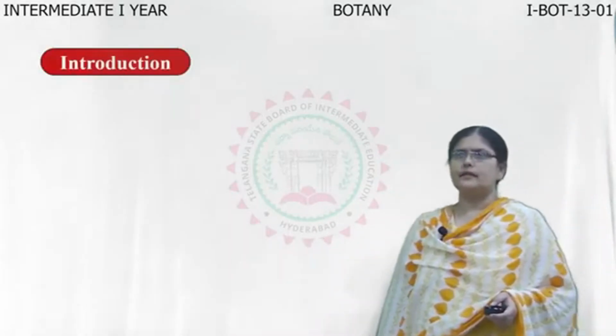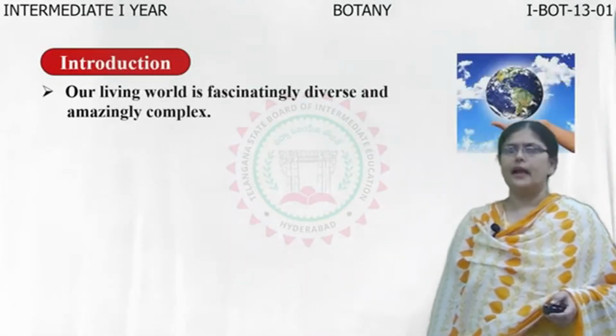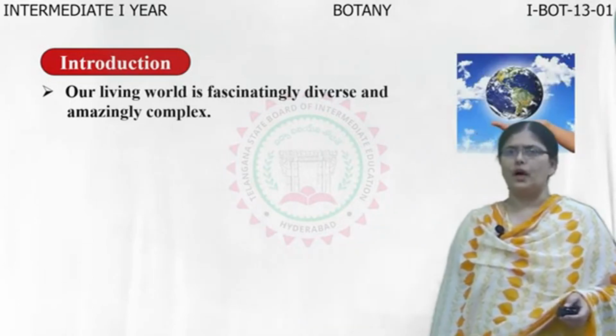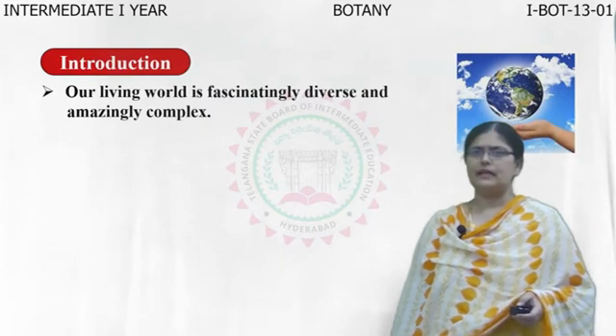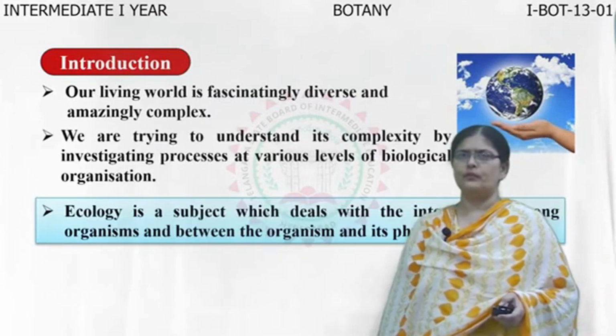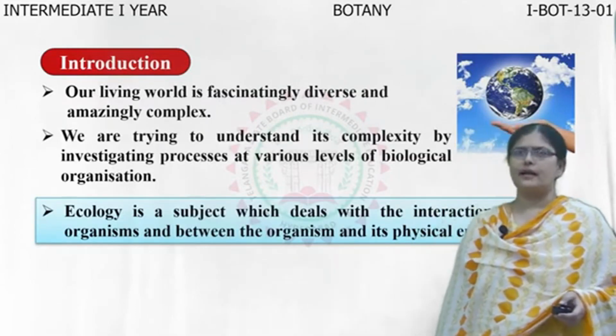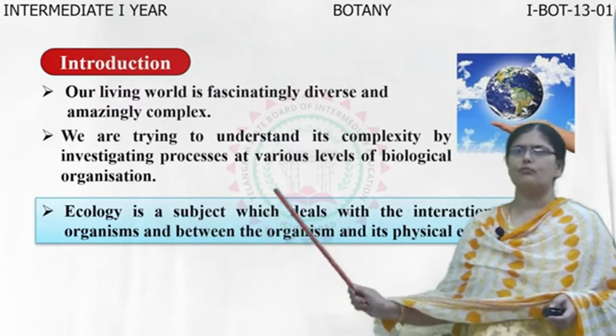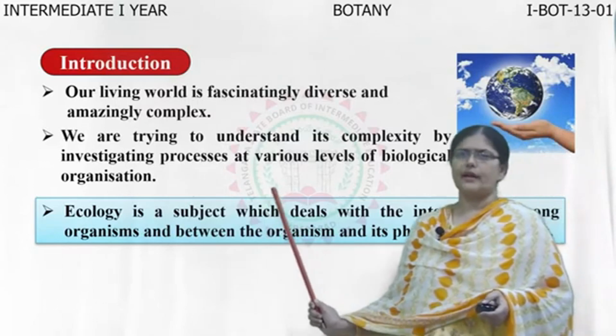Now, let us try to understand the exact meaning of ecology. We all know that we live in a world which is highly diverse and very complex. We try to understand its complexity by investigating processes at various levels of biological organization.